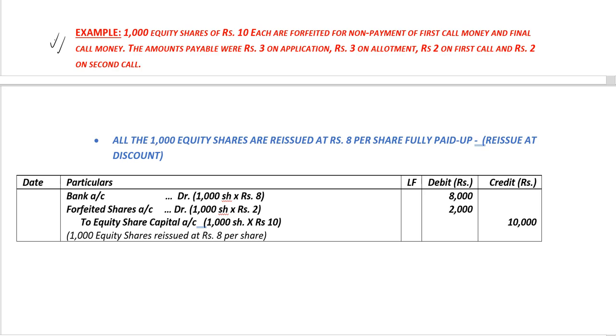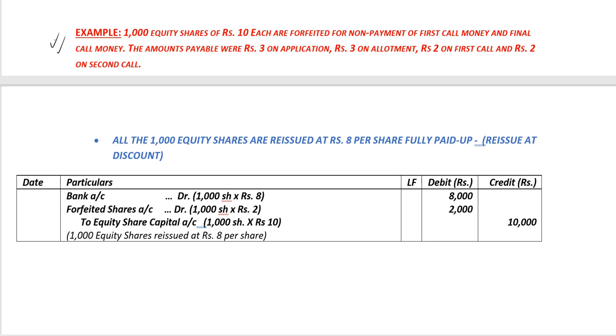We'll move on to reissue at discount. All the 1000 equity shares are reissued at rupees 8 per share, fully paid up. So since it's fully paid up, the paid up value is rupees 10, and the reissue price rupees 8 is less than the paid up value of rupees 10. So we know it's reissue at discount. The journal entry is as follows.